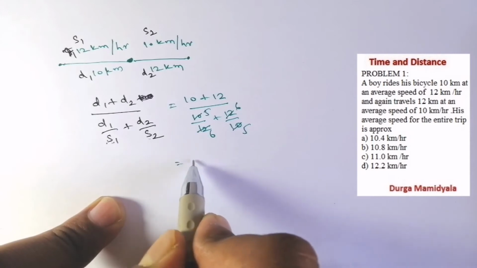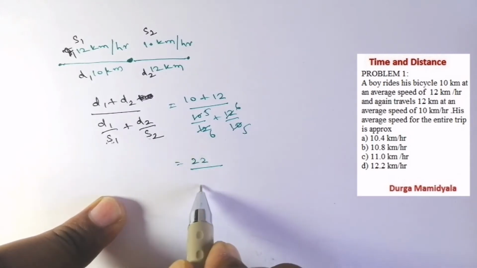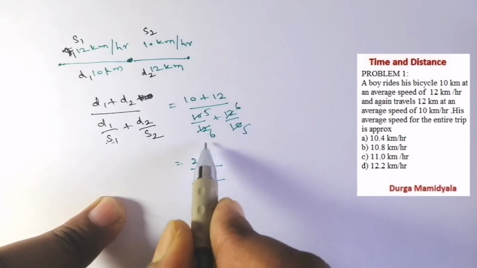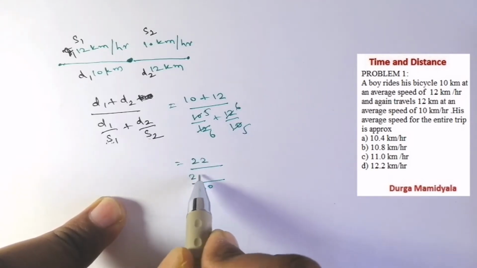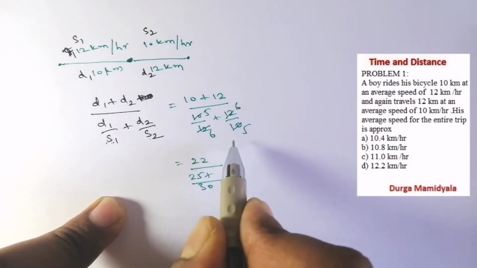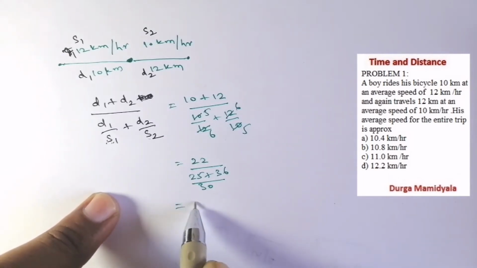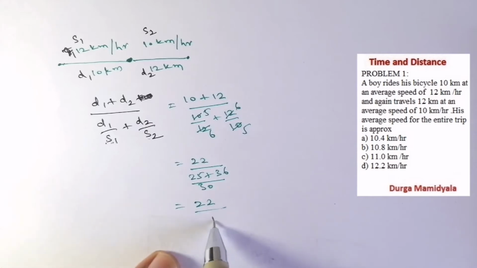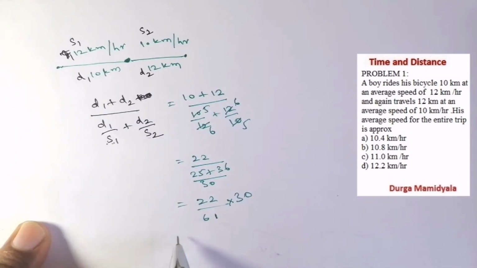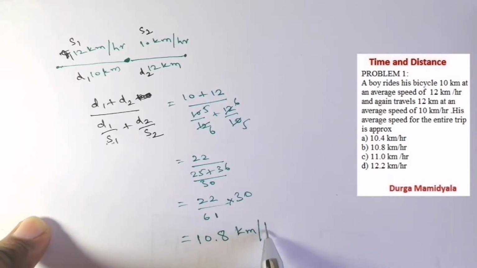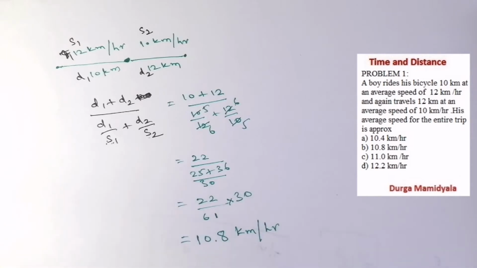So 10 plus 12 is 22 by the sum of 5 by 6 and 6 by 5. Taking the LCM 30, we get 25 plus 36, which is 61, into 30. If we solve this, we get approximately 10.8 kilometer per hour. So like this we have to solve the problems.